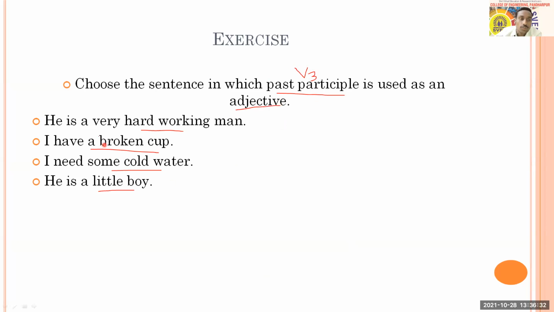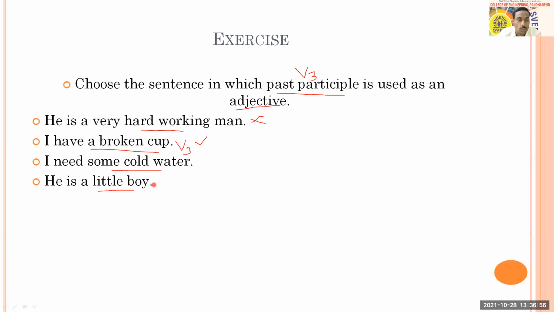Okay. So, he is a very hardworking man. Do you think that is past participle? This is not past participle. Then, I have a broken cup. So what is broken here? Broken, that is V3: break, broke, broken. So therefore it is V3. And yes, Samruddhi, you're right, that is the answer here in fact.